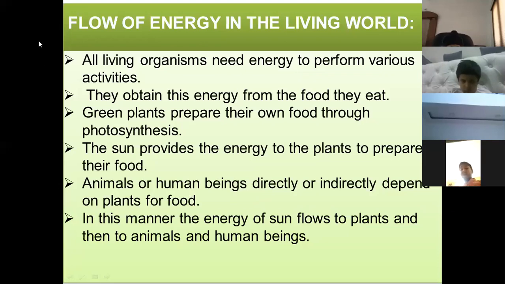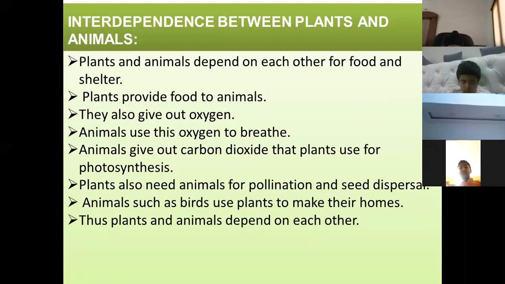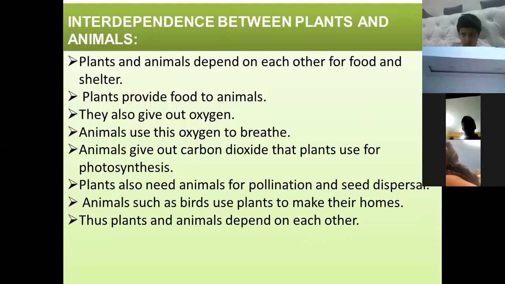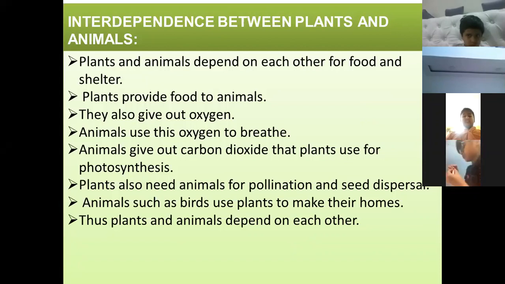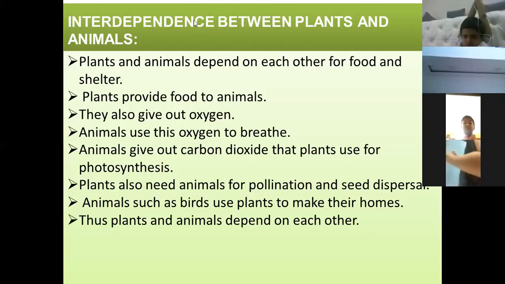Now this was the flow of energy in the living world. And next, interdependence between plants and animals. This is very important. Plants and animals depend on each other for food and shelter.